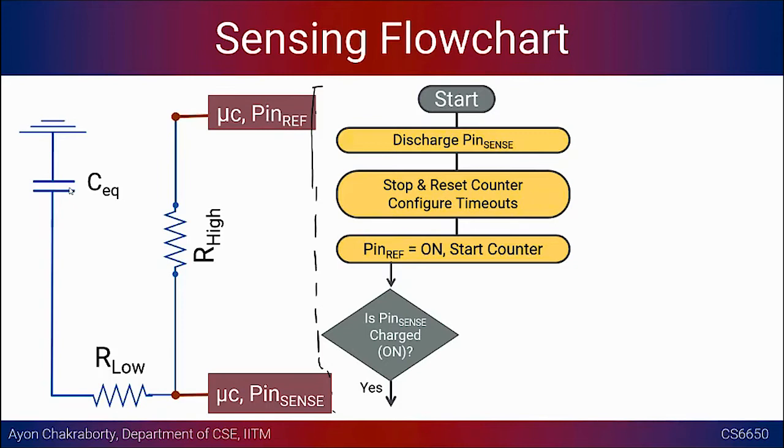And likely before it gets charged, you will probably see many cases where it is not charged, right? Because once you start the counter, you will keep on checking whether pin sense is charged or not. In the very first few tries, you will always see it has not been charged, because it will take some time to charge to get the digital value of 1 on pin sense. So earlier you will mostly see this no, right?